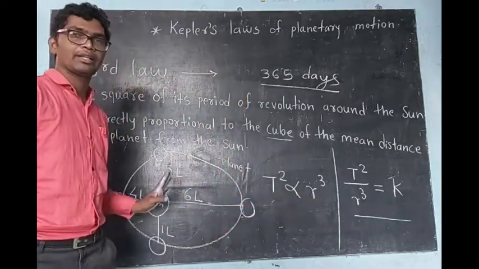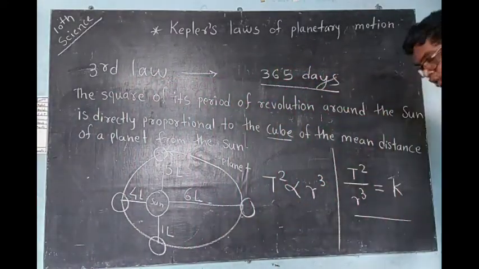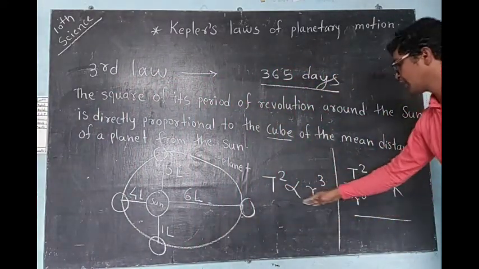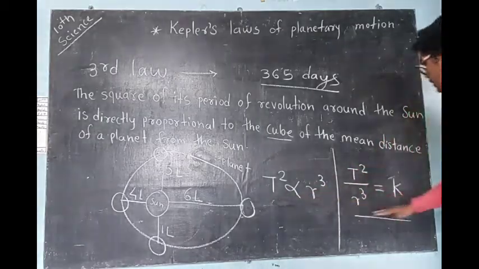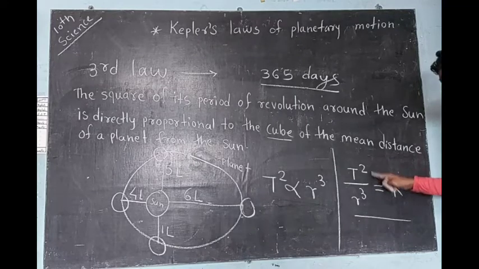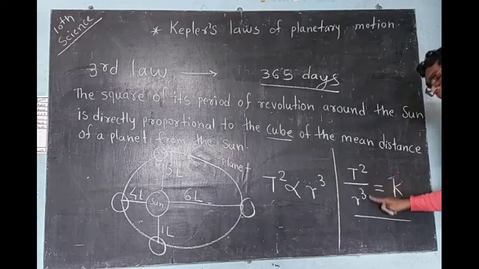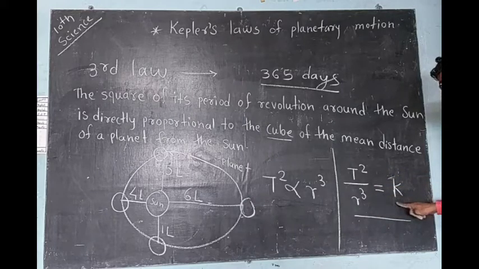Means time squared is always directly proportional to the cube of the mean distance of the planet. In directly or inversely proportional relations, we have to change this into equation form. So t squared upon r cubed is equal to k. K stands for constant, a universal constant.